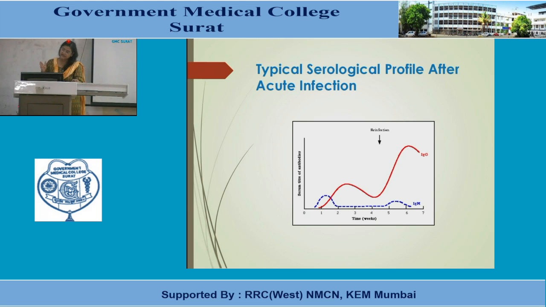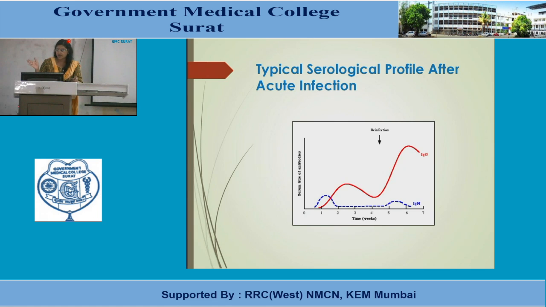While the IgG antibodies come later, at the end of the first week or after the first week, they remain high for a longer period of time. If secondary infection or reinfection occurs, they rise again, and then it becomes lifelong.